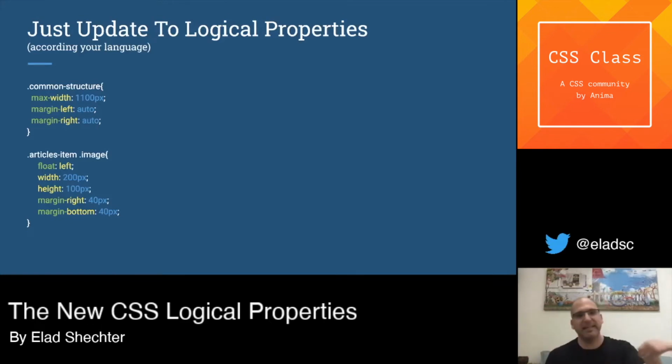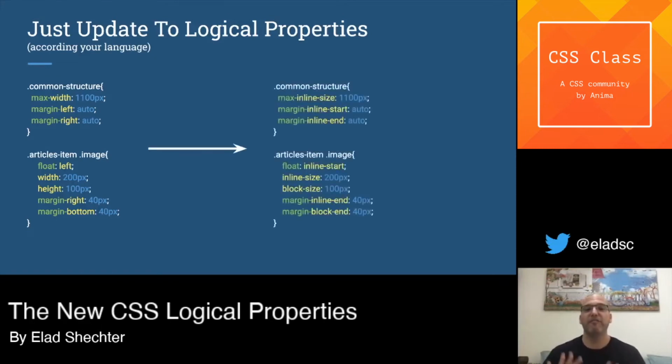Margin left, it's in the inline axis. English is starting in the left. Margin left will be margin inline start. Margin right, it's the end of the reading of the text, will update into margin inline end. Margin bottom, the block axis, and the bottom is the end of the block axis, meaning that margin bottom will update into margin block end. Very, very easy.